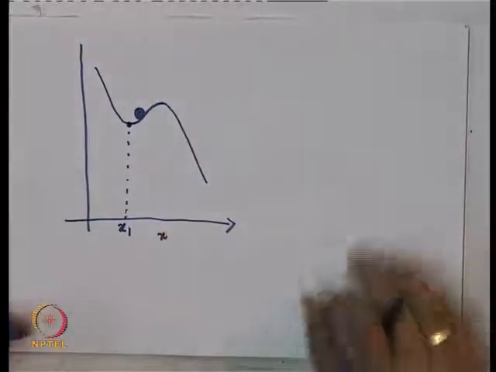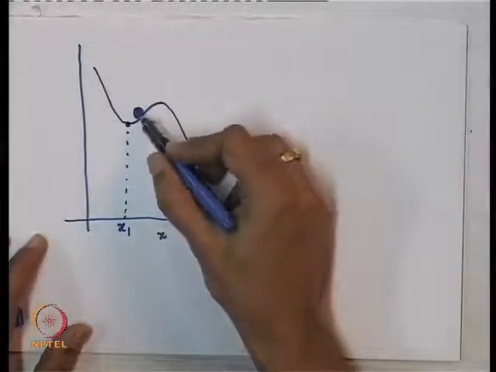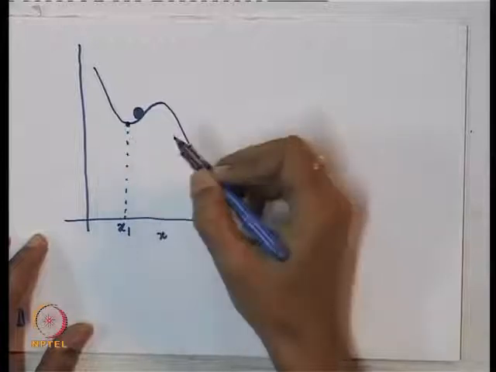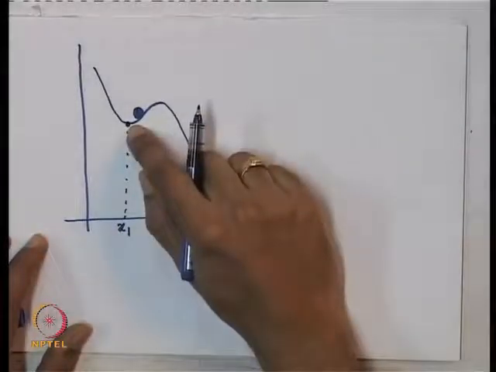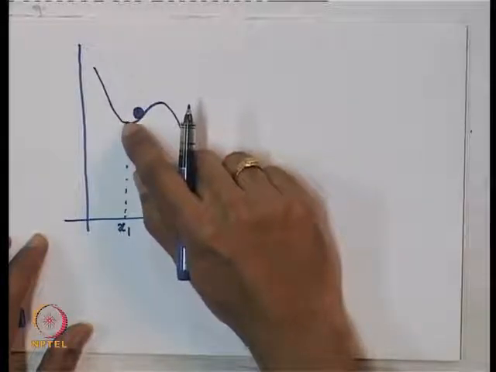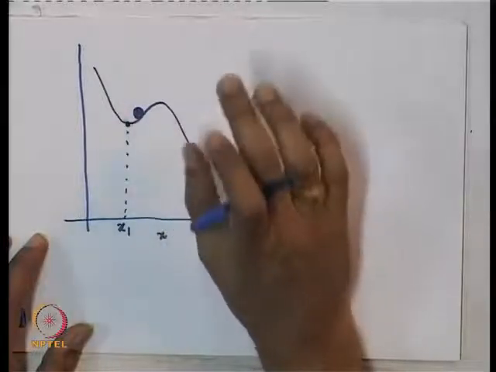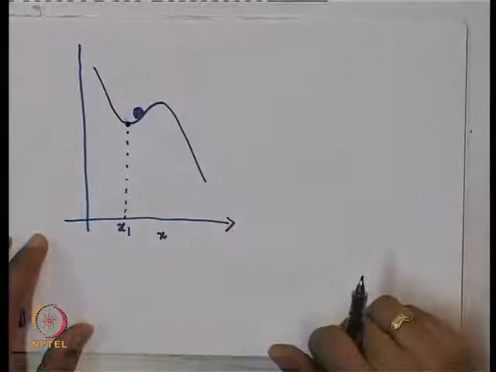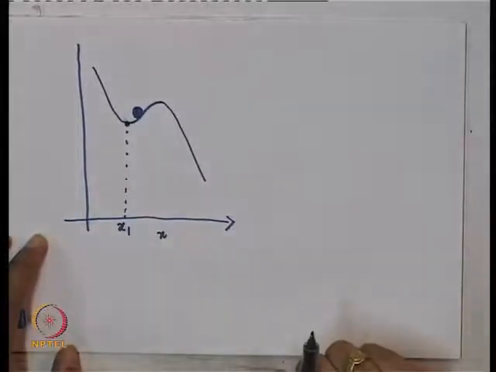Actually, what I have told you is not strictly speaking true. What I should tell you is that if this ball is at this point and its speed is equal to 0, then it is at equilibrium here. You can always have a ball which is rolling down and at this point it has some non-zero speed. In that case, it will continue moving. So, when we say something is at equilibrium, we should really specify all the states corresponding to that equilibrium.